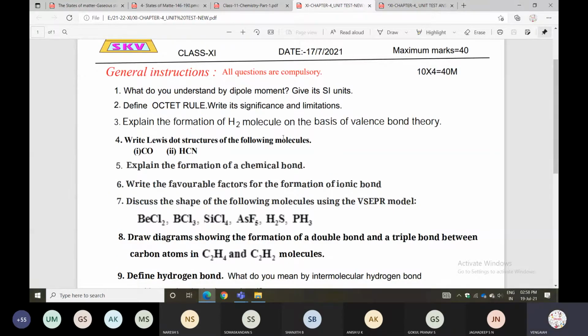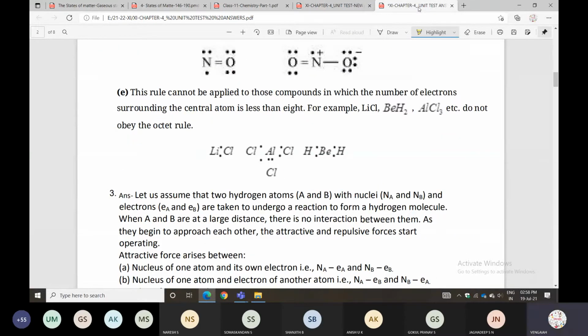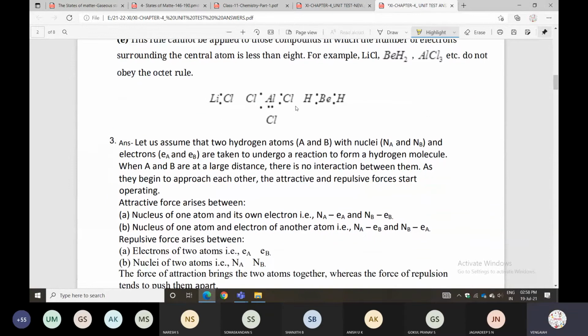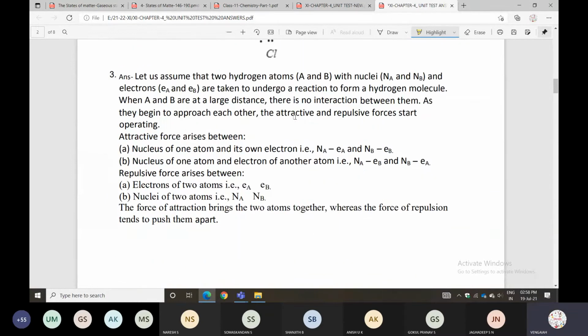Explain the formation of H2 molecule on the basis of valence bond theory. Assume two atoms, one hydrogen atom Ha and another Hb, with two nuclei Na and Nb.